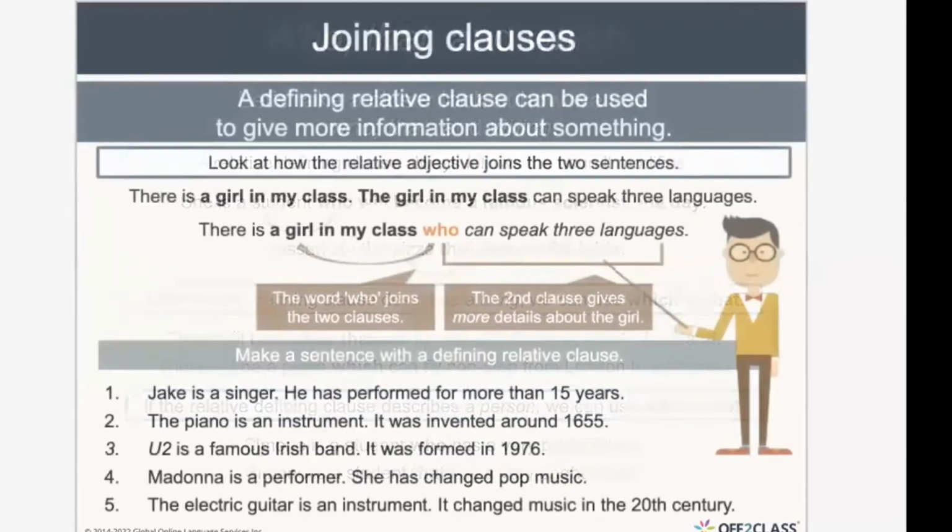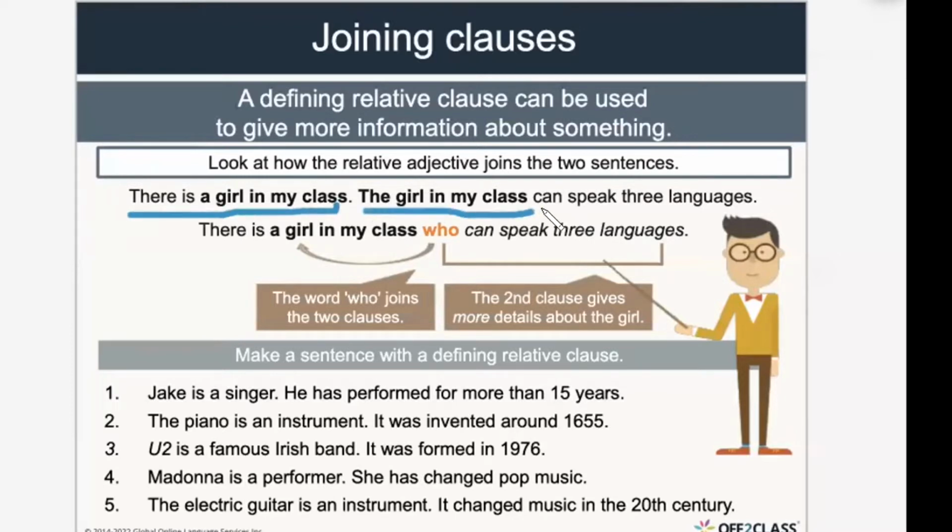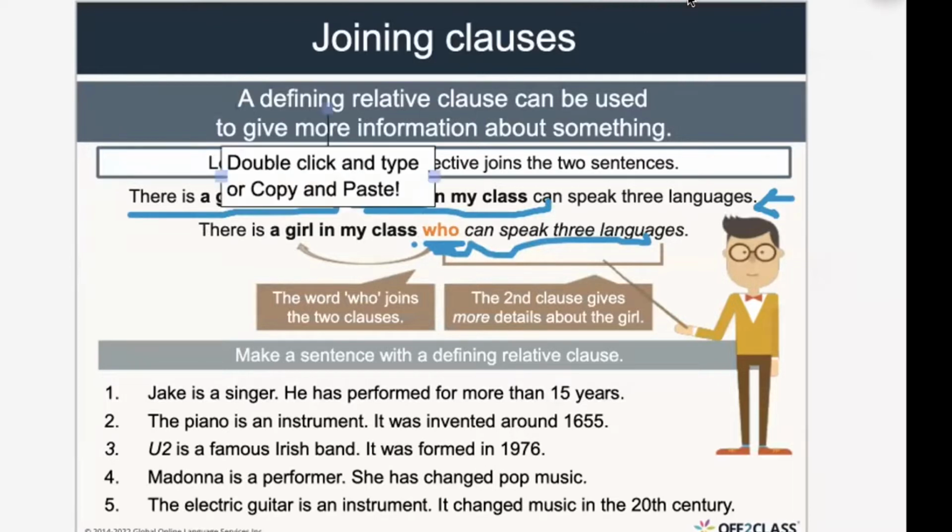Yes. Okay. So, as I told you before, this is a girl in my class. The girl in my class can speak 3 languages. Here I have 2 sentences. If I want to join them, of course, there is a girl in my class who, and I delete the whole subject, who can speak 3 languages. Of course, I do not need another pronoun. Do you understand?